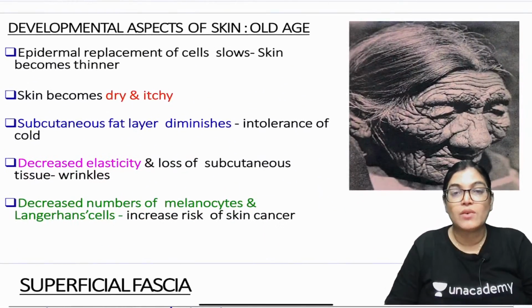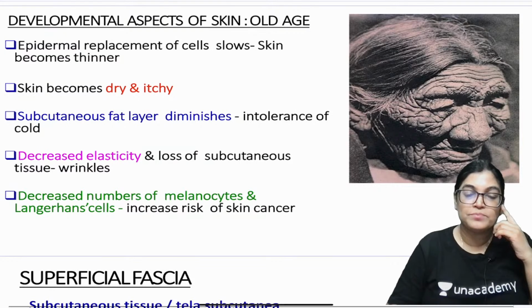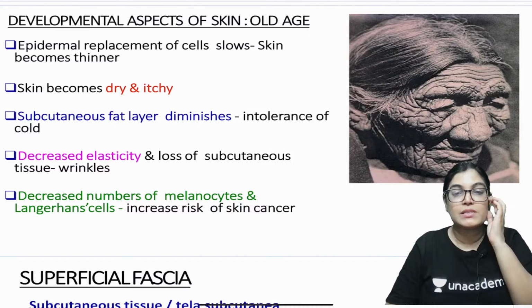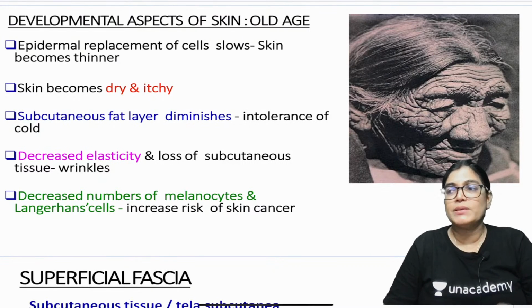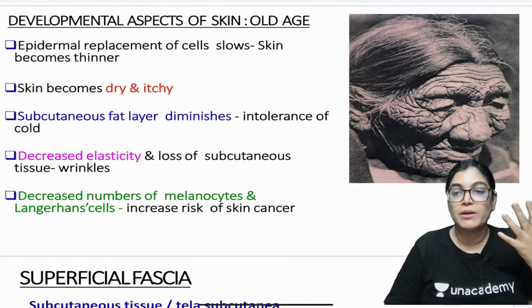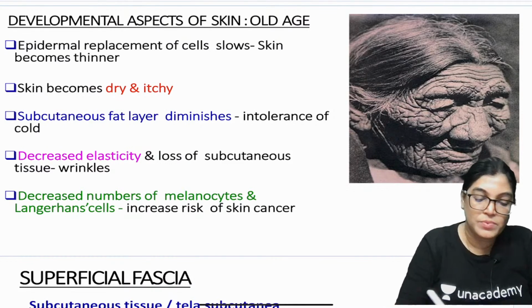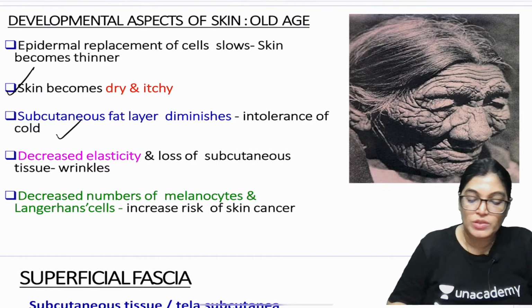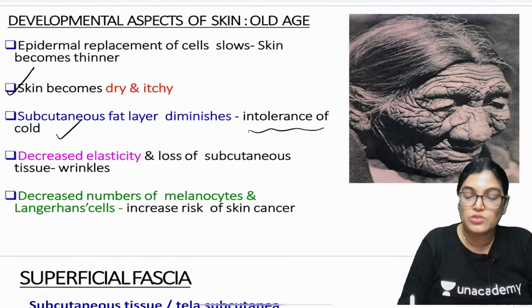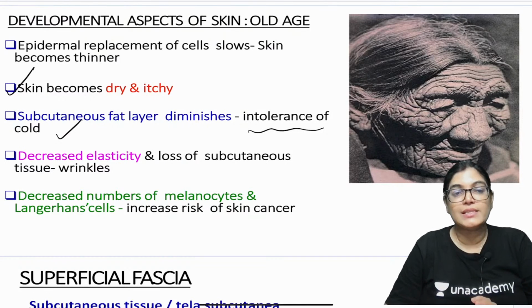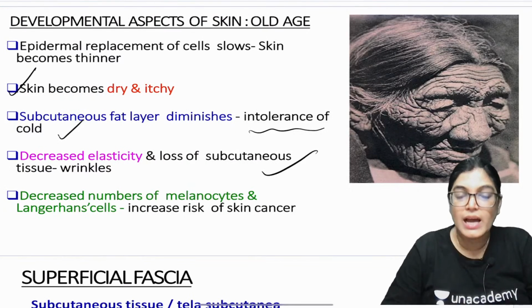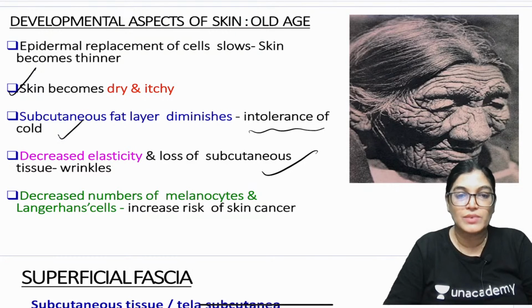Now other changes are the developmental aspect changes in the case of skin. Epidermal replacement of the cell slows and the skin becomes thinner. In elderly people, lubrication is lessened and the skin becomes dry and itchy. The subcutaneous fat layer diminishes, which leads to intolerance to cold. Also with advancing age, the skin will lose its elasticity. So there is decreased elasticity and loss of subcutaneous tissues, and wrinkling will be seen.